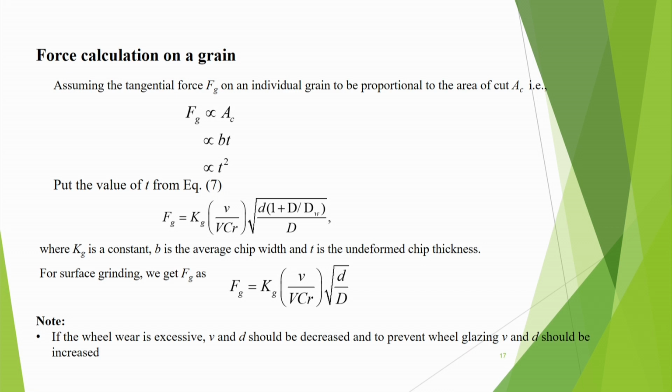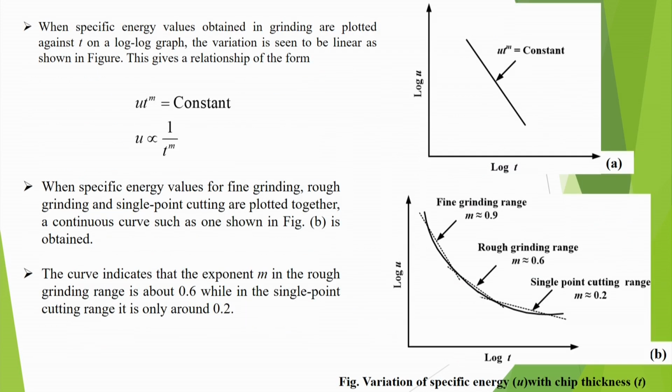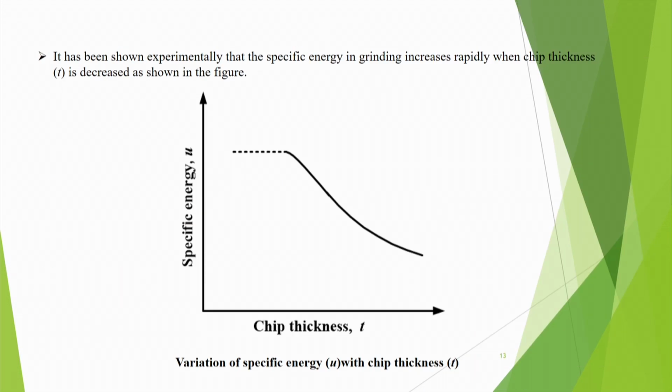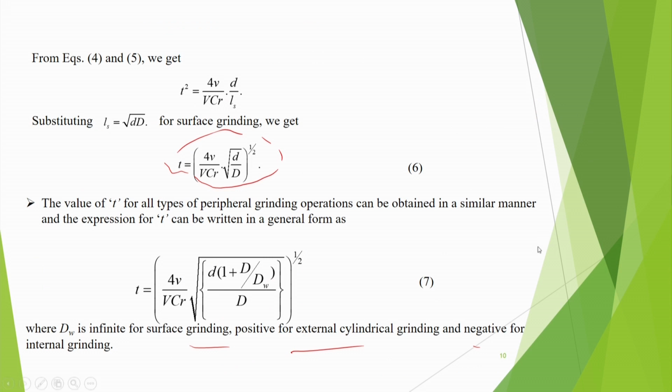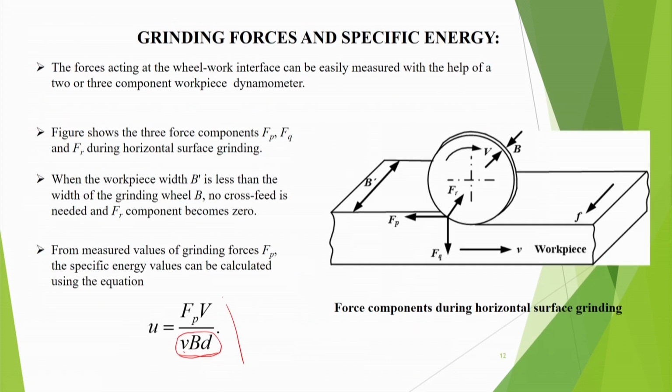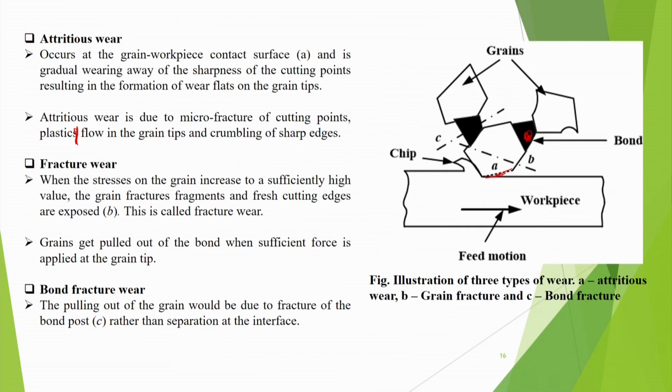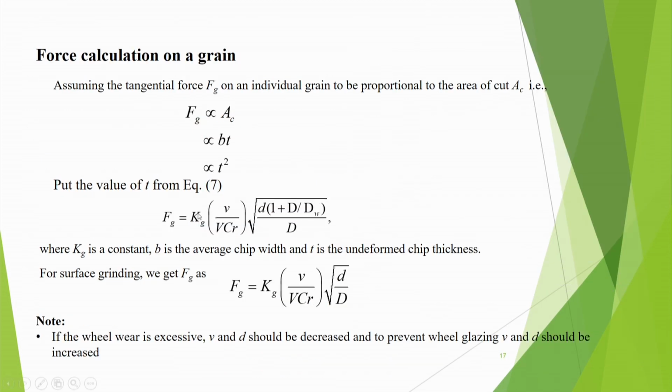And if we put the value from equation 7, what was equation 7? That means the expression for T is there. So use the expression for T, then you get this type of thing. Fg is equal to kg V divided by this thing, where kg is a constant, B is the average chip width, T is the undeformed chip thickness, and R is a type of aspect ratio.